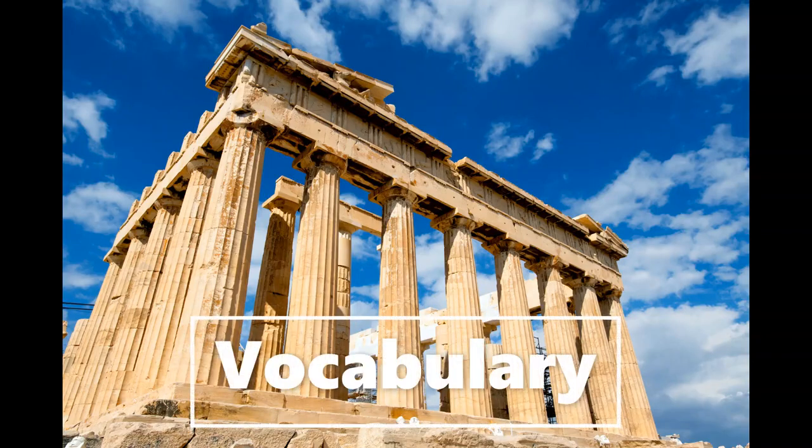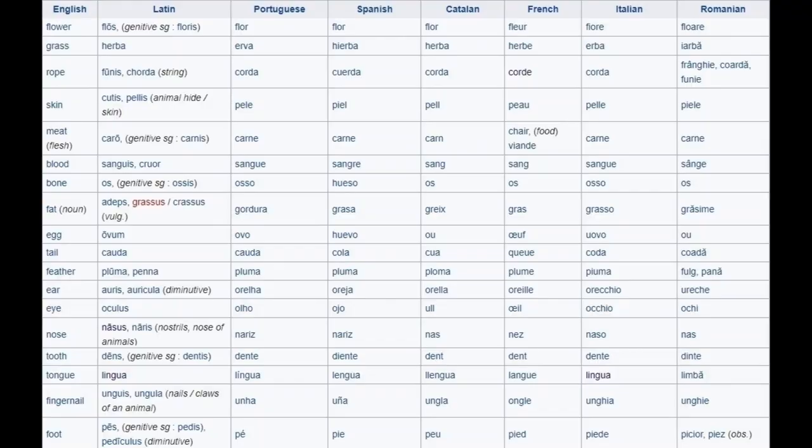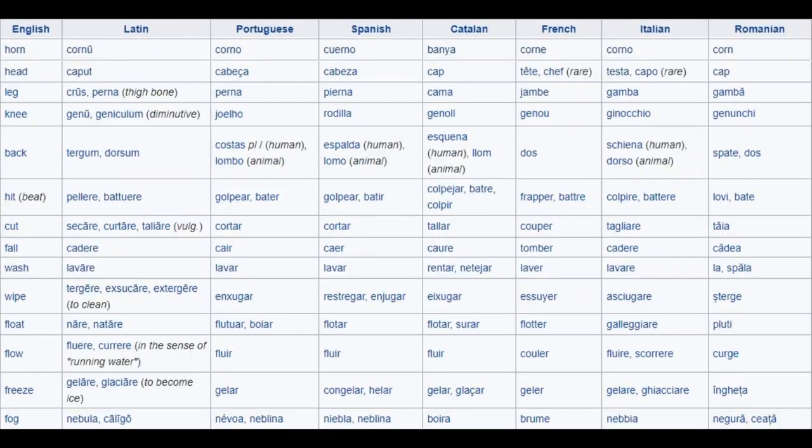Let's take a look at vocabulary now. As we can see from this list, there is certainly a lot of similarity between words from Latin and the Romance languages. Most of these words look like the same word, just spoken with a foreign accent. And here we can see that there are also some words that were completely replaced in some of the languages. So there are definitely dissimilarities.